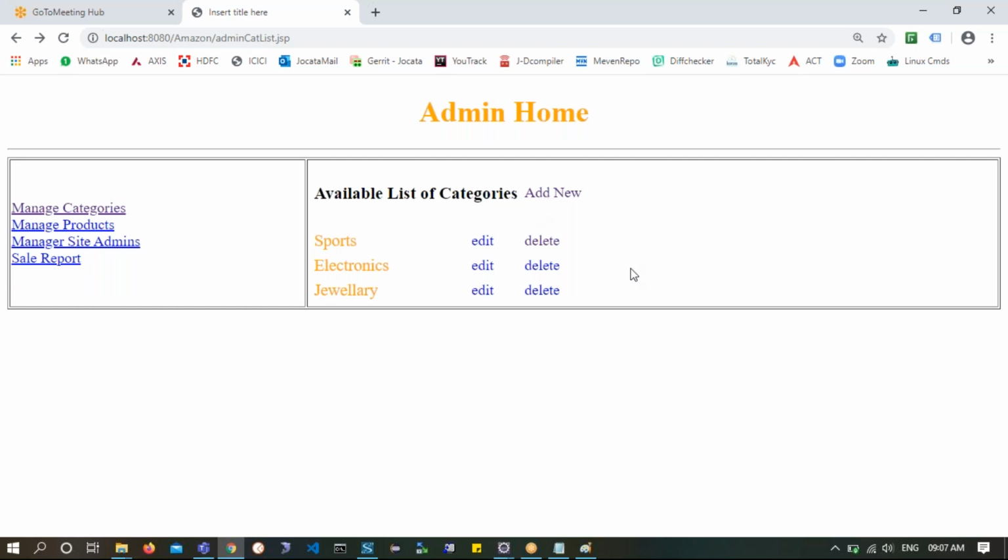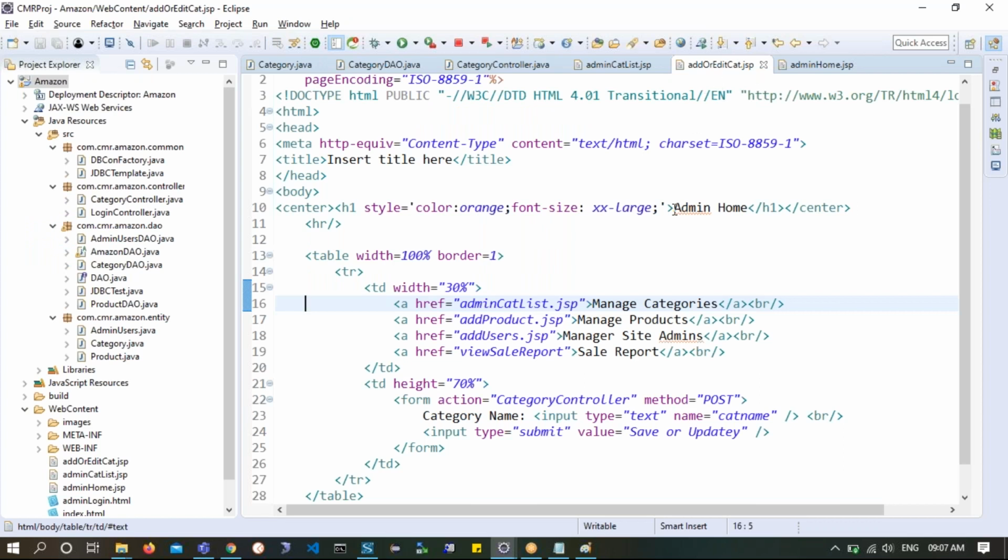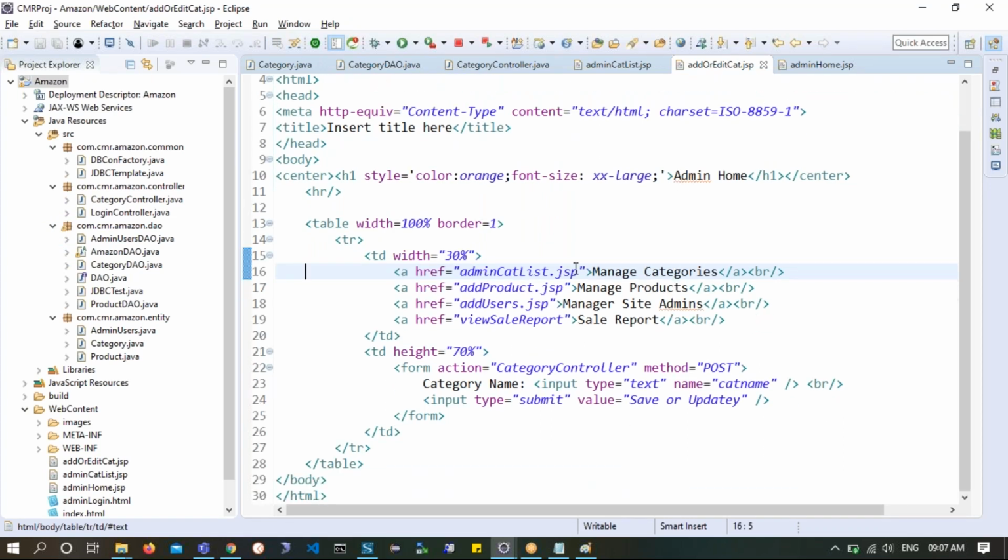Now what is pending? You need to properly write this add or edit category.jsp, which will call certain actions from the category controller based on whatever you choose. Please understand. Am I clear? Based on whatever you choose, it has to supply that one. Now, what am I supposed to do in that case?